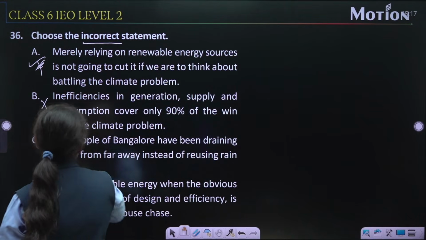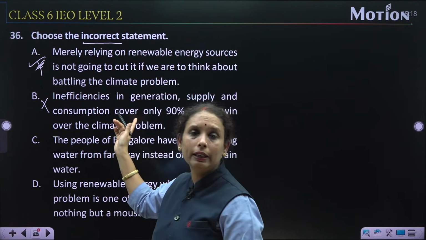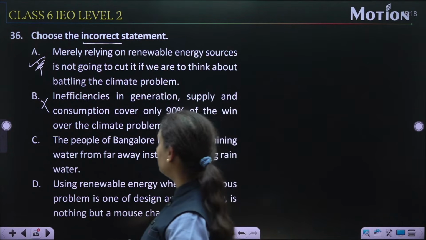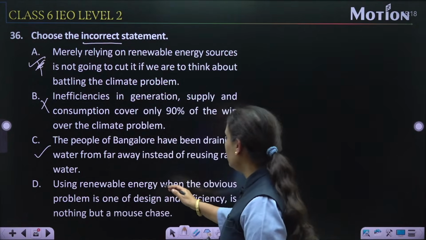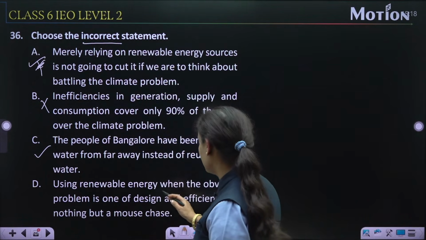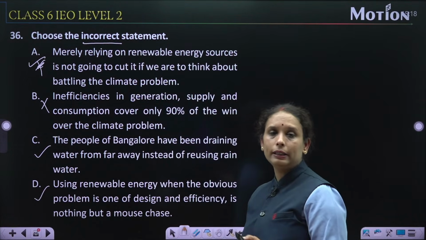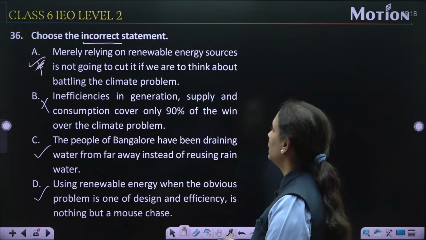This one is incorrect. The people of Bangalore have been, yes, इसमें बेंगलोर की बात की गई है, बेंगलोर के बारे में बताया गया है, वहाँ के ड्रेनेज सिस्टम के बारे में बात की है. So this is also a correct one. Using renewable energy when the, yes, ये भी बात की गई है इस पैसेज में. आप पैसेज को ठीक से रीड करिएगा. You find this. So incorrect option is option number B.